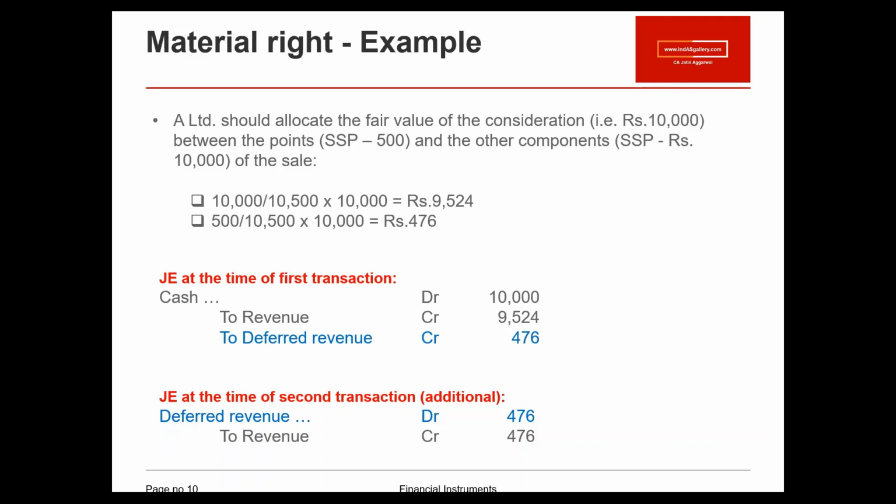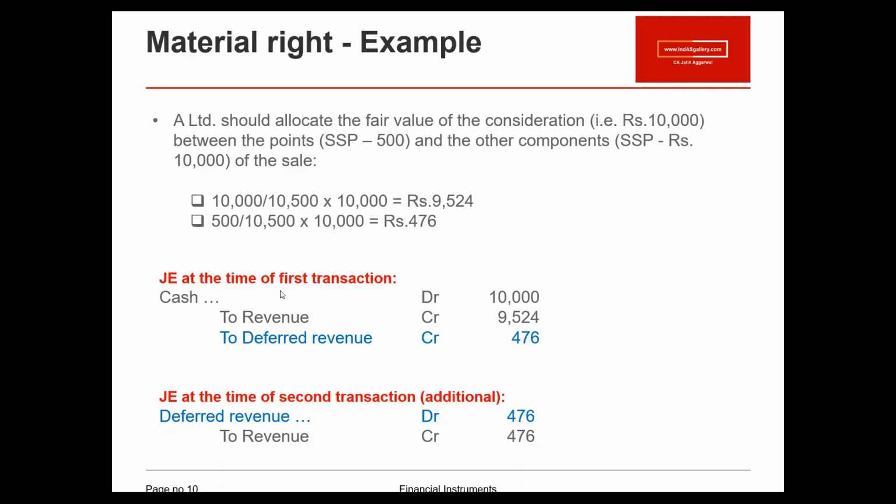So what the standard requires us to do is to allocate this total consideration of 10,000 to the two performance obligations. This allocation will be done on the basis of the standalone prices of the two promises made in the contract. In this transaction, we have allocated rupees 476 to this material right.